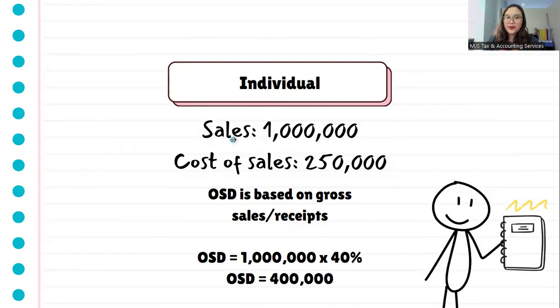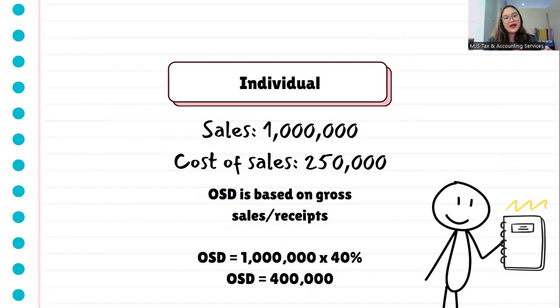So let's have an example, okay? So let's say the taxpayer is an individual taxpayer and then yung sales niya for the certain period is 1 million and the cost of sales is 250,000. Now, again, as I have mentioned a while ago, if you are an individual taxpayer, your OSD is based on gross sales or gross receipts, as the case may be.